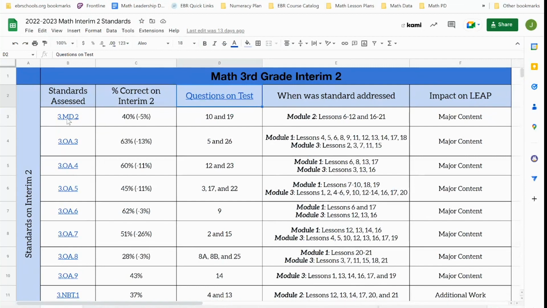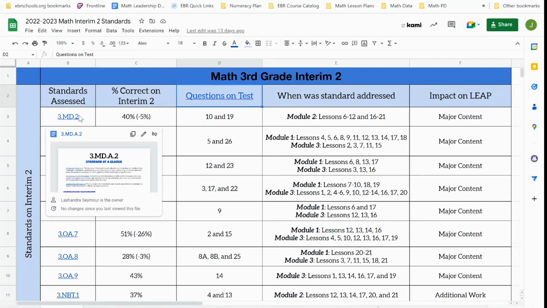So the next part that I really want to draw your attention to is that we neglected to even discuss what 3MD2 is. One of the alterations we made for this interim 2 was that we know we've got a very quality document in our standards at a glance, which identifies what the standard looks like from the state of Louisiana.